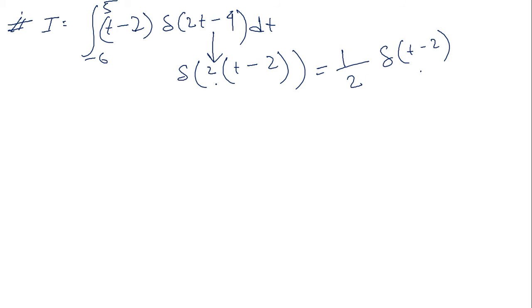The 1 by 2 is a constant, so you can take it outside of the integration limit. The delta t exists at t equals to 2. So I can put the value directly as 1 by 2 times t minus 2 at t equals to 2, which is 0. Yes, sir. Is this clear? I think it should be clear. Yes, sir.